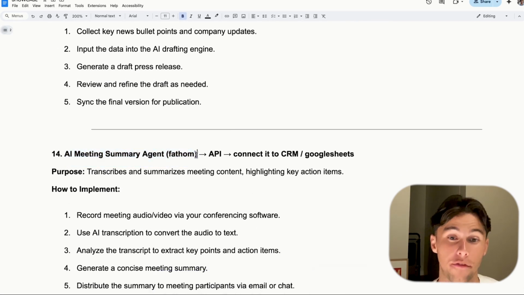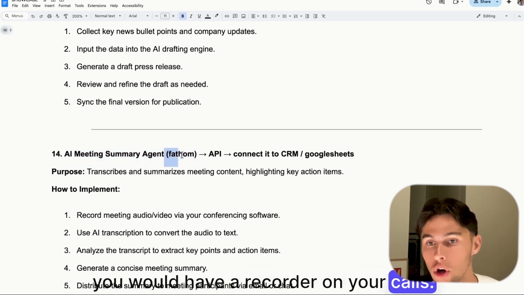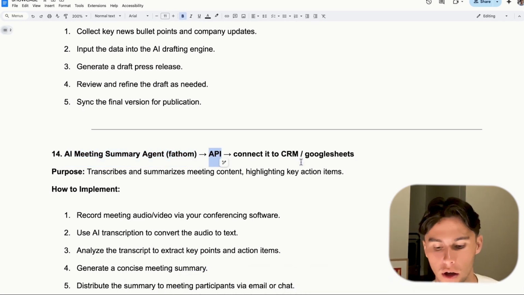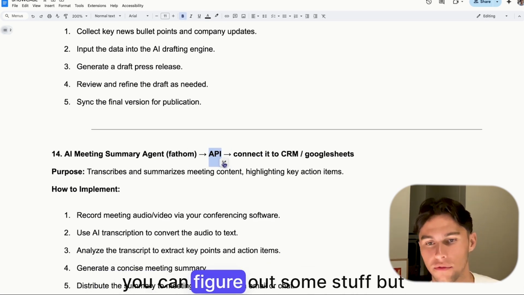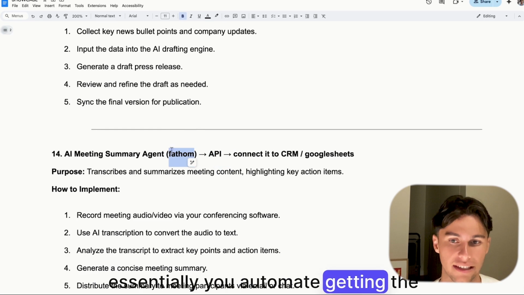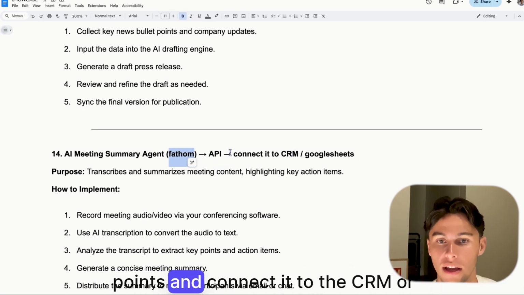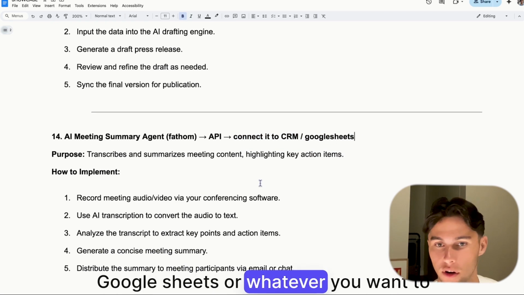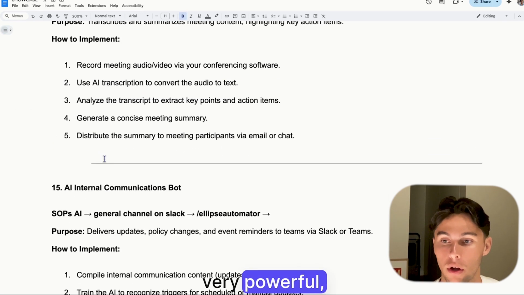Meeting summary agent, very, very, very useful. So again, you would have a recorder on your calls. So let's say Fathom, you use an API. I don't think Fathom has an API, but I'm sure with webhooks and stuff like that, you can figure out some stuff. But essentially, you automate getting the transcript from Fathom, use AI to summarize this in a few bullet points, and connect it to the CRM or Google Sheets or whatever you want to use this for. Very, very useful, very powerful.